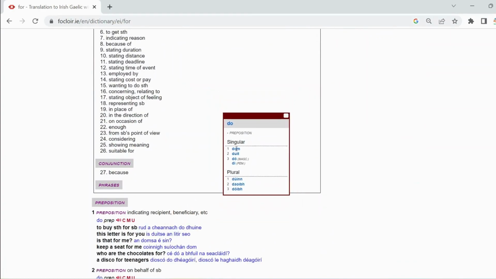The various forms can be found here. Dom, duit, dó, di, dúinn, dóibh. So focloir.ie is not only a very useful dictionary, but also an excellent grammar resource.